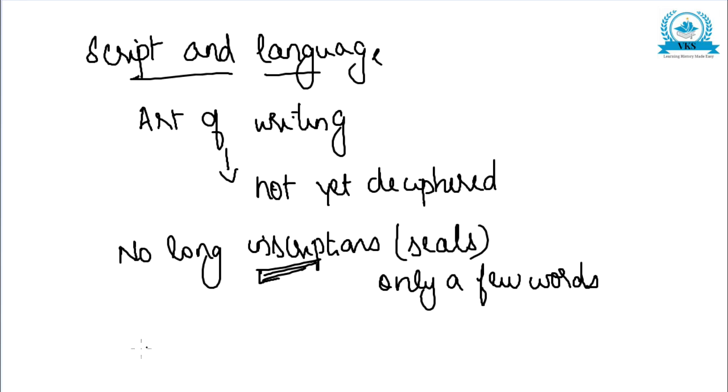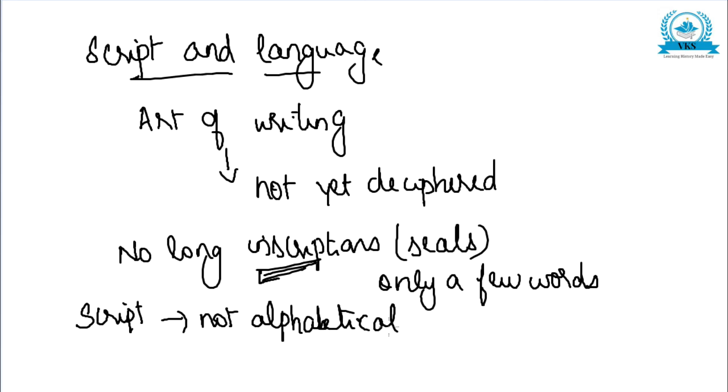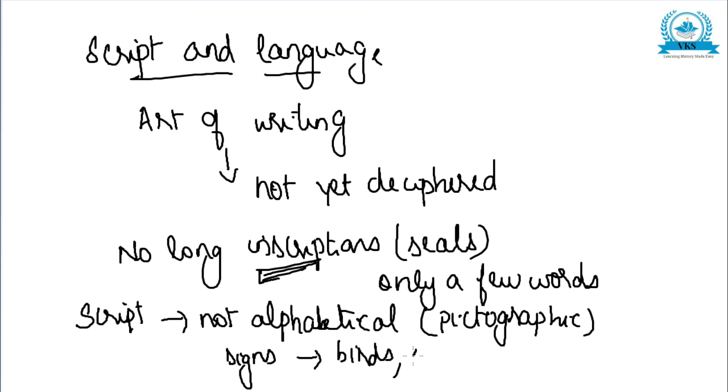The Harappan script is not alphabetical. It is mainly pictographic, since its signs represent birds, fish, a variety of human forms, etc. And it was written from right to left.